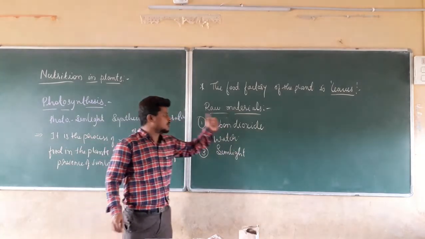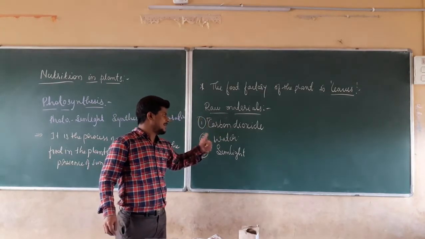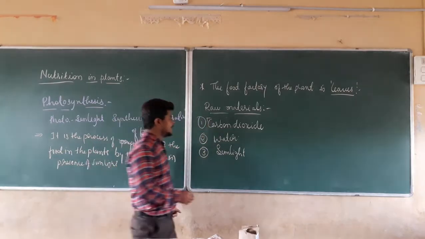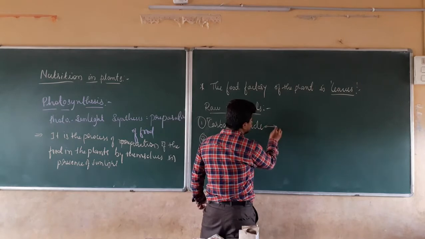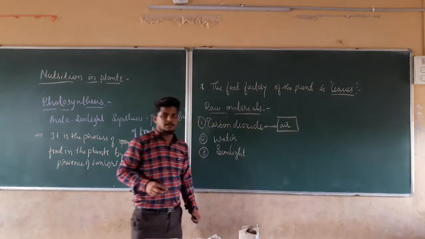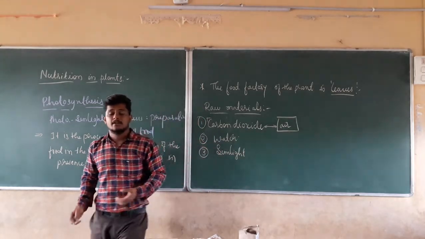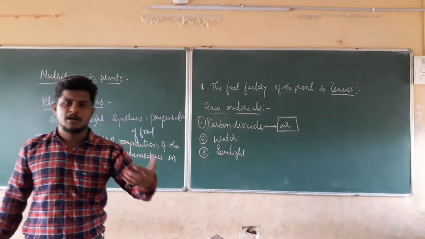Now how are these going to come? How are plants going to get the carbon dioxide, water and sunlight? Carbon dioxide will be present in the air. From the air, carbon dioxide is going to be taken by the plants. If you take the air, some amount of carbon dioxide will be there.